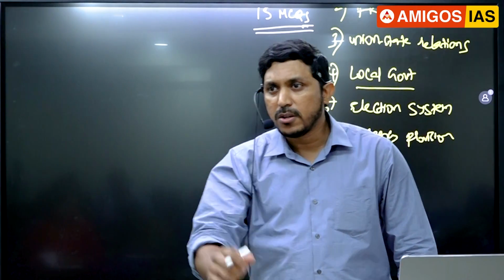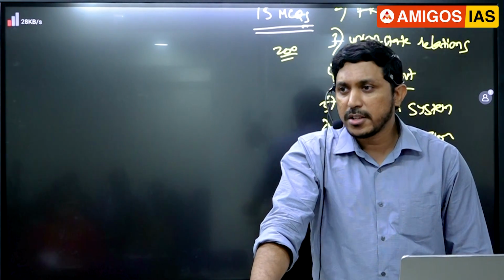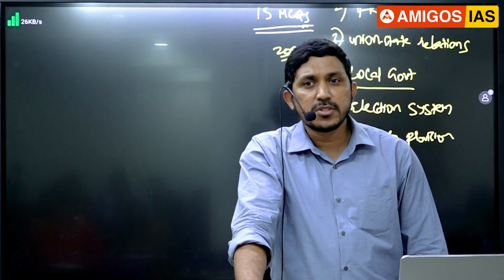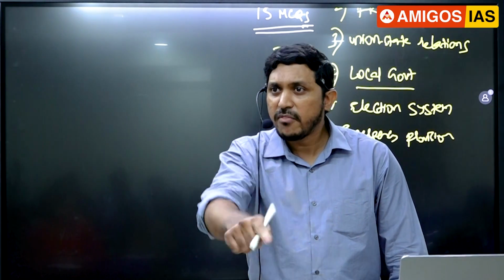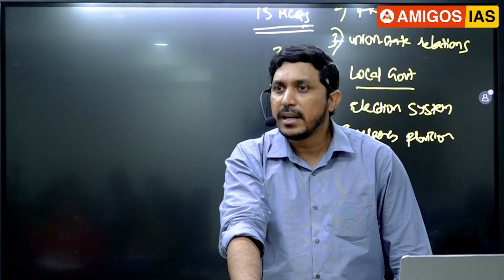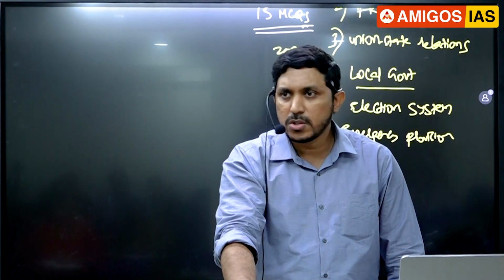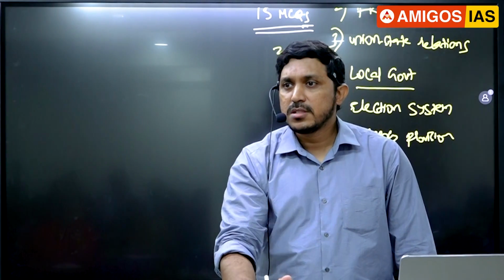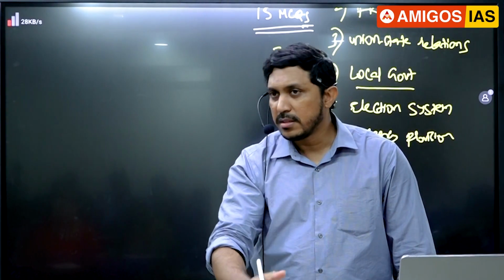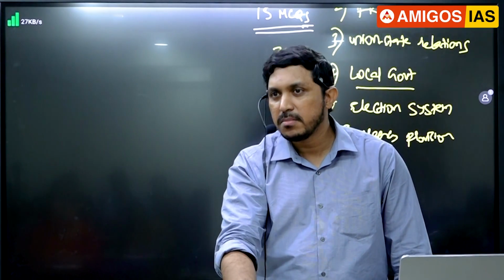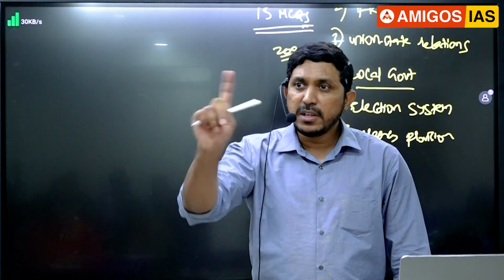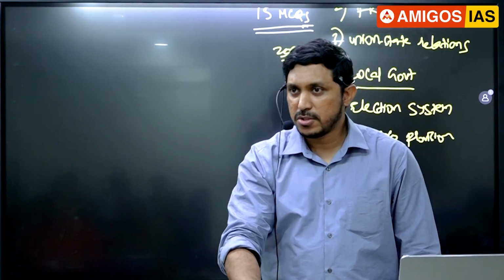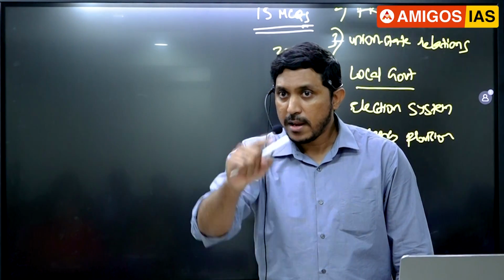Obligation of central government to protect the states from external aggression and internal disturbance and make sure that the state is run as per the provision of the constitution. If that fails, then 356 will be entering into picture. So your job is to go back and again read 352 conditions, 356 conditions, 360 not that very important, but still read that. 352, 356, what you have to focus in the exam is what happens when they are imposed.